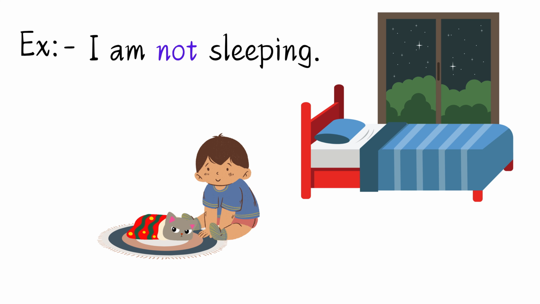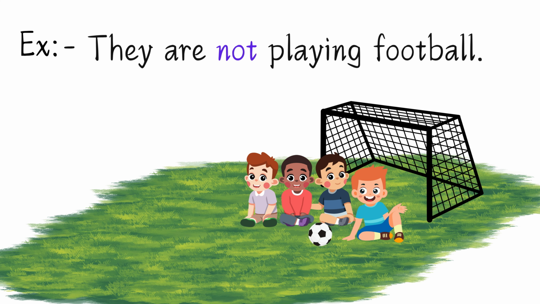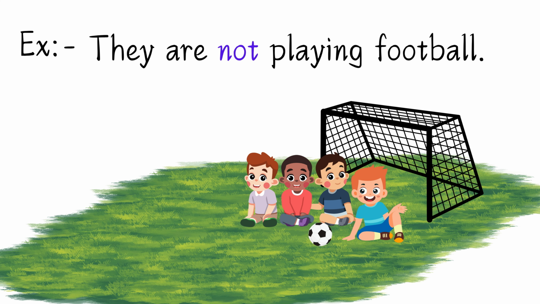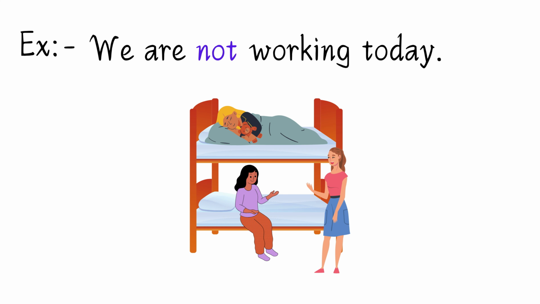Examples: I am not sleeping. She is not eating. They are not playing football. We are not working today. So, to make it negative, just add not right after am or is or are. It's very simple.